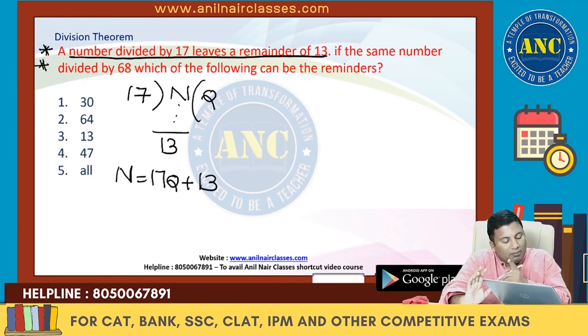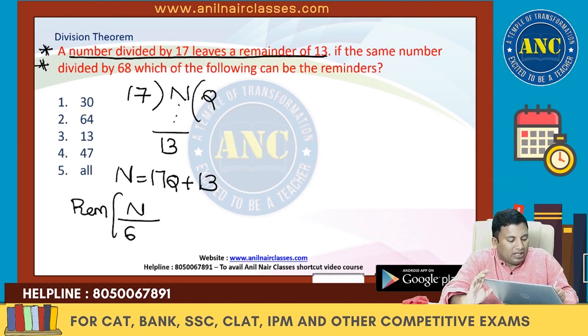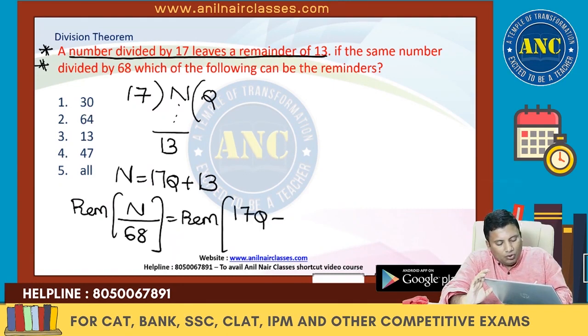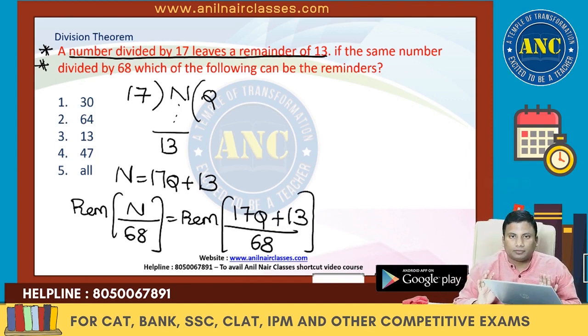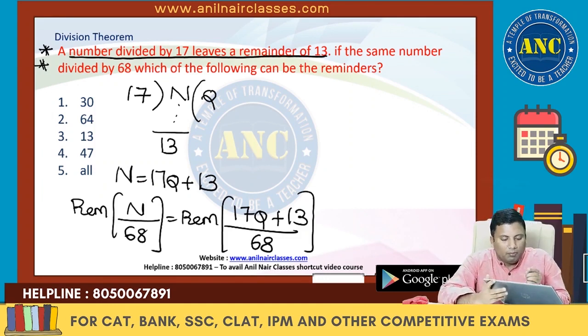If the same number is divided by 68, the same number I am dividing by 68, so this is nothing but 17q plus 13 divided by 68. Are you with me? Now I will use method 1, then I will use method 2. Method 1, the traditional method.